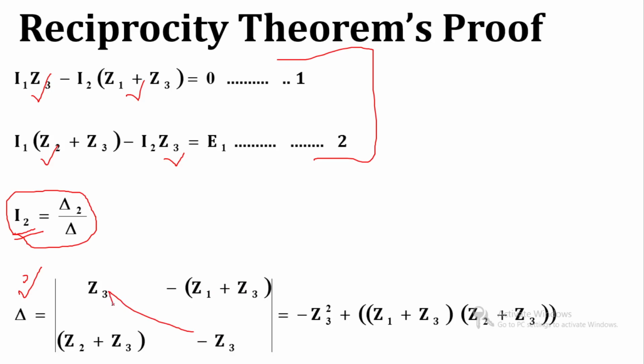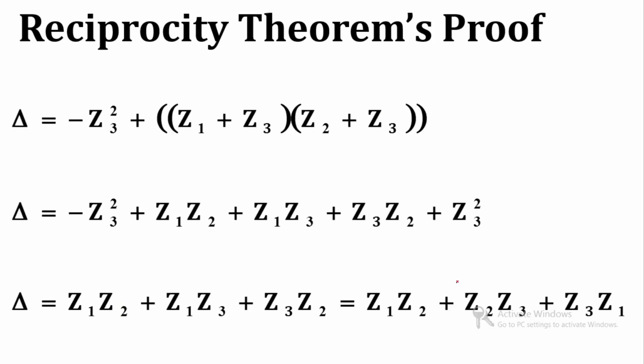So multiply these two terms and these two terms. Z3 into minus Z3 becomes minus Z3 square. Multiplication of these two with separation of minus, so it becomes minus minus plus, (Z1 plus Z3) into (Z2 plus Z3). So this is the value of delta.